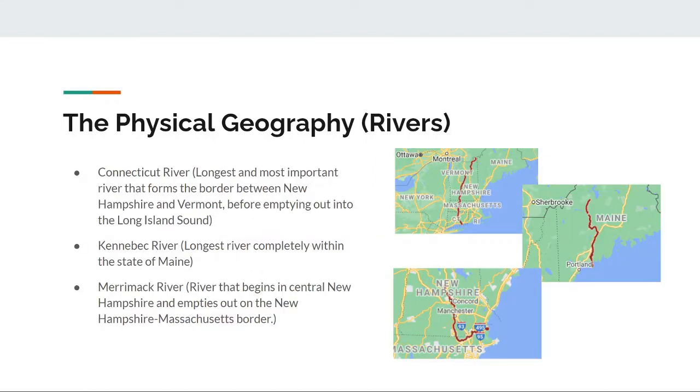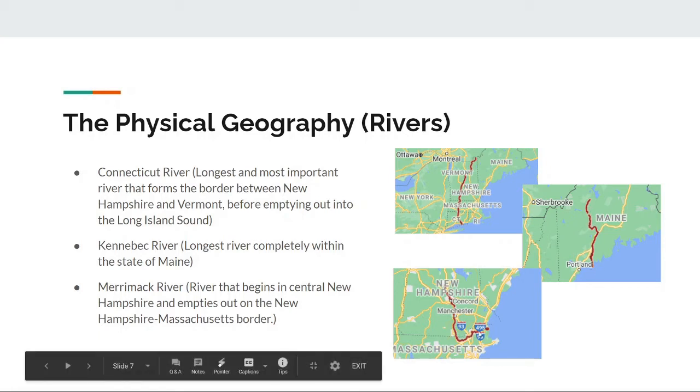Rivers. When it comes to rivers in New England, there's 3 that you should know. The first one is the Connecticut River. The second one is the Kennebec River. And finally, the third one is the Merrimack River.